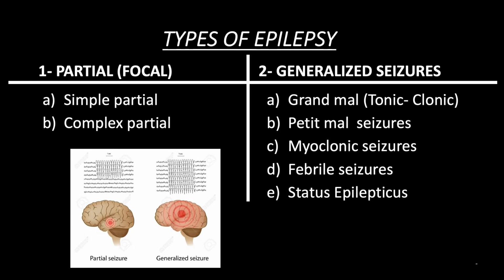Types of epilepsy: 1. Partial or focal: simple partial, complex partial. 2. Generalized seizures: grand mal, tonic-clonic, petit mal seizures, myoclonic seizures, febrile seizures, status epilepticus.